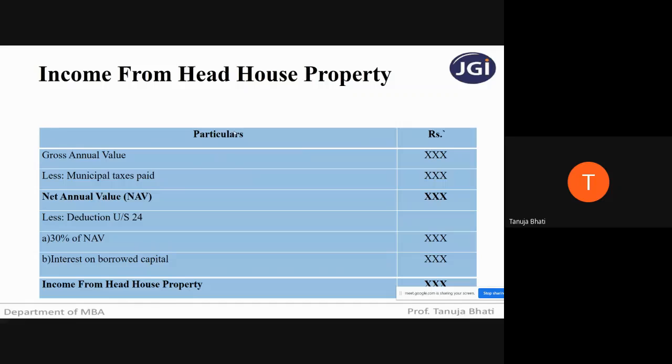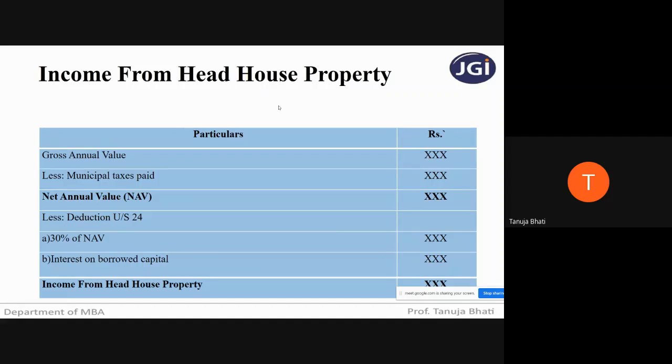Next, what we need to understand is how do we usually calculate income from the head house property. In my first slide itself, I told you that the income on the house property is always determined on the basis of the annual value, and I have already told you the meaning of annual value.